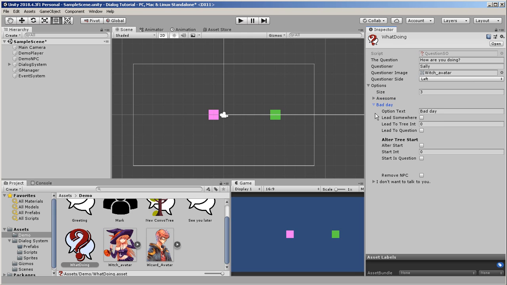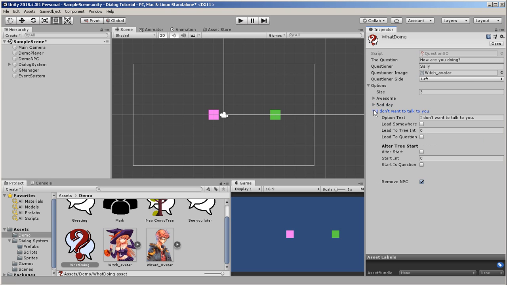Having a bad day leads nowhere. It doesn't even change the conversation. Any time I reset it, it's going to come right back to this question again. So this question is the last part that we've altered in the tree. And then "I don't want to talk to you" leads nowhere, and it removes the NPC. So currently, the NPC will stay there. We don't have anything currently destroying the NPC.